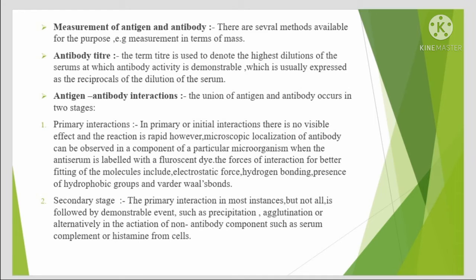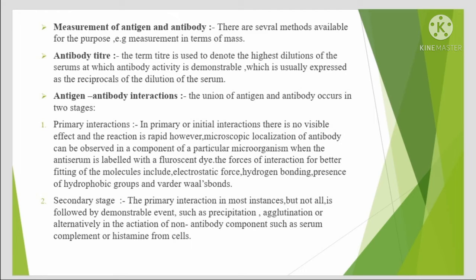Antigen-antibody interactions. The union of antigen and antibody occurs in two stages. Primary interactions. In primary or initial interactions, there is no visible effect and the reaction is rapid. However, microscopic localization of antibody can be observed in a component of particular microorganisms when the antiserum is labeled with a fluorescent dye.